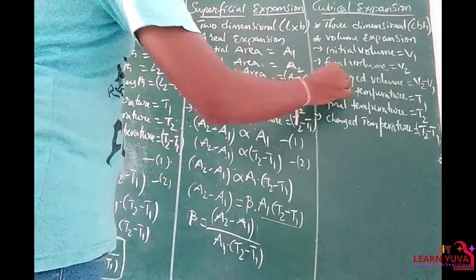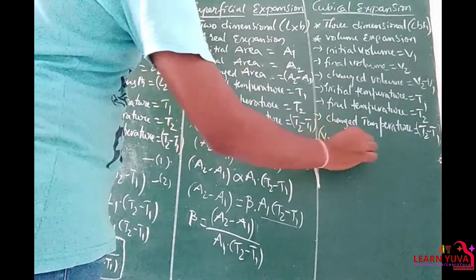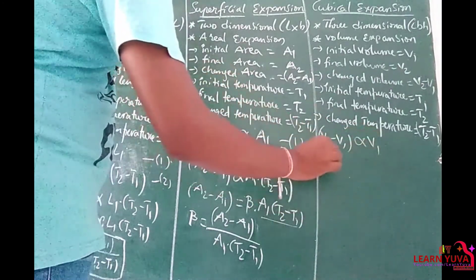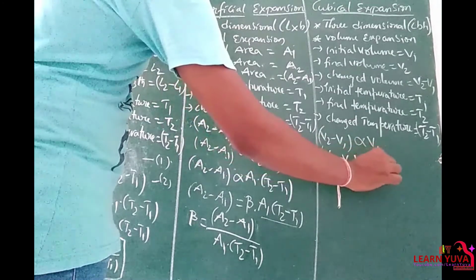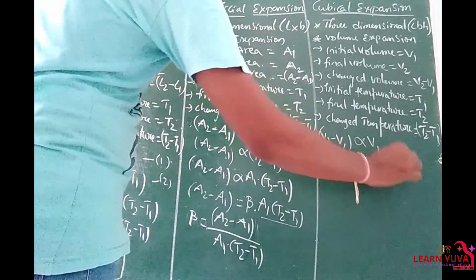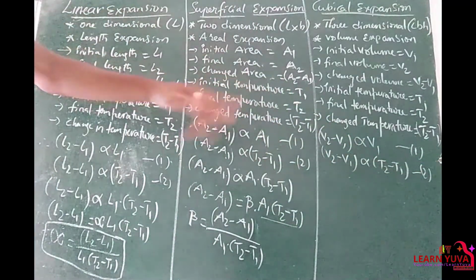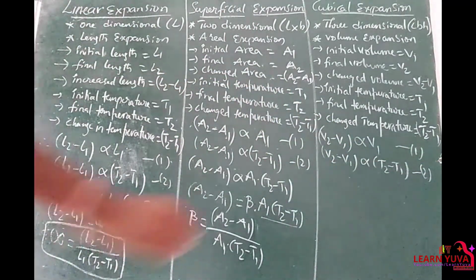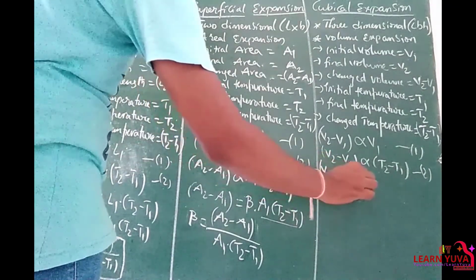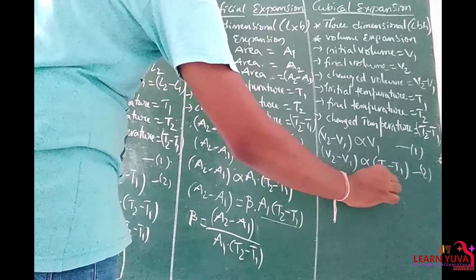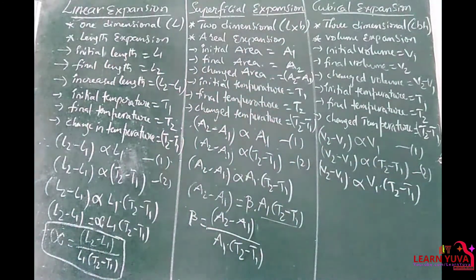So this changed volume V2 minus V1 depends upon the original volume, and V2 minus V1 depends upon the change in temperature T2 minus T1. So from these two I am writing V2 minus V1 is directly proportional to V1, the original volume, into T2 minus T1. Clear?